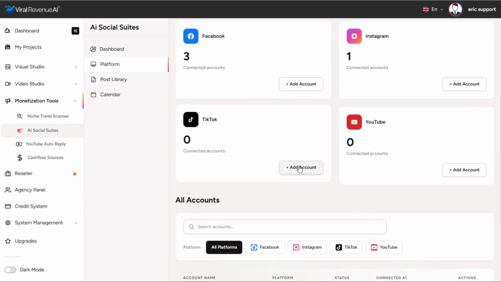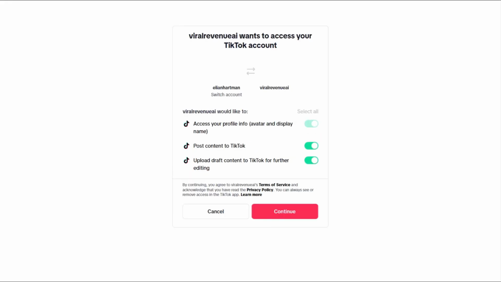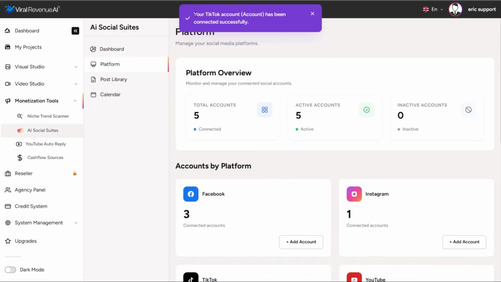Next, let's go ahead and add a TikTok account. Once again, click Add Account. If you're already logged into a TikTok account in your browser, it'll be here. If not, you can log in or you can switch account. So if you're logged into a different account than the one you're trying to connect, you can click Switch Account. And then go ahead and click Continue to give it permission. So the TikTok account has now been successfully connected.